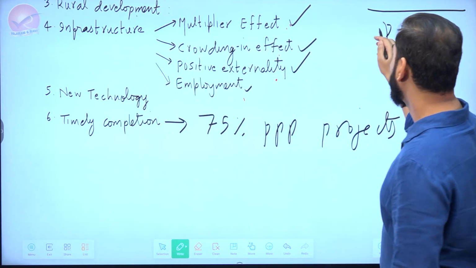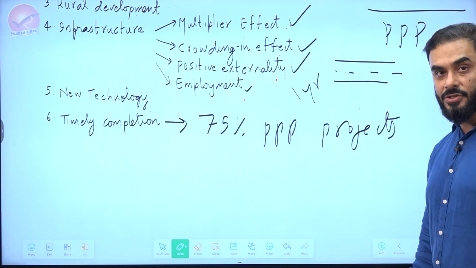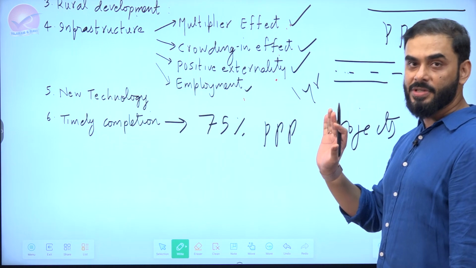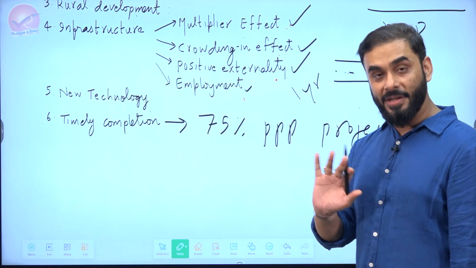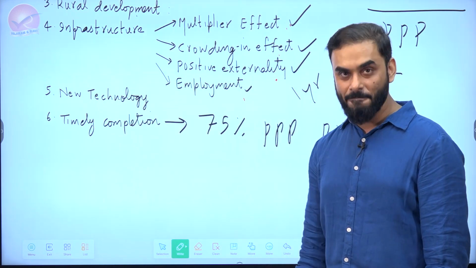So if we have to construct this road, for example, in 1 year, and if you give it to the private sector for construction, in 75% of the cases, the probability is 75% that the road will be constructed either before time or perfectly on time.